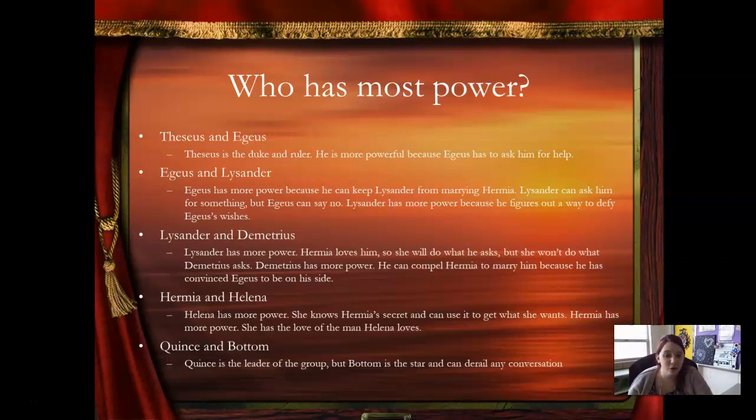Hermia and Helena. Helena has more power. She knows Hermia's secret and can use it if she wants. And then Hermia could have more power because she has the love of the man that Helena actually likes.